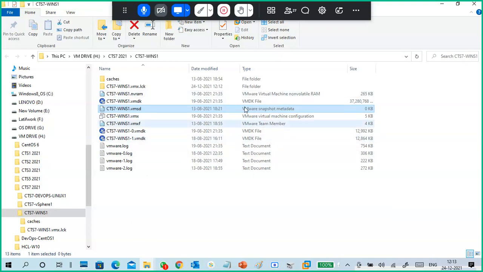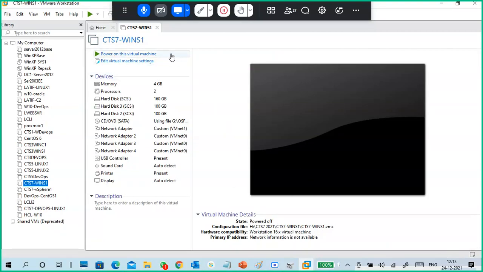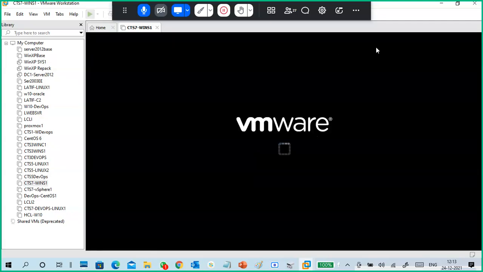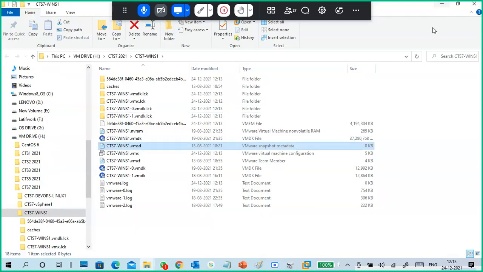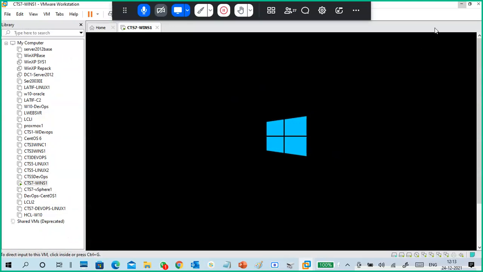If I switch on this virtual machine, it will create another file like this, in this range only. That is a RAM related one. I should not power on, but I powered on this virtual machine. See, immediately it changes. This is the RAM. It is showing 4 GB because I gave 4 GB for this virtual machine.